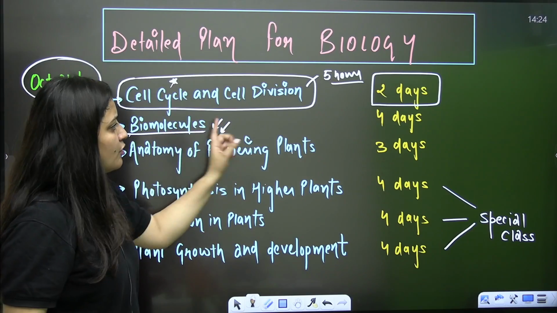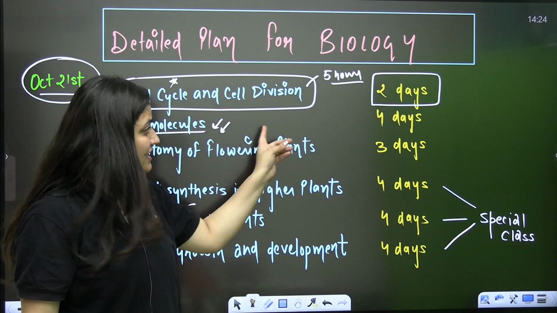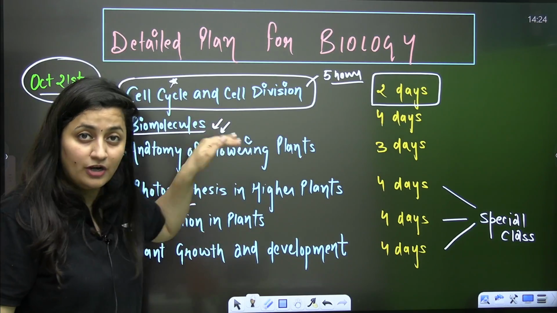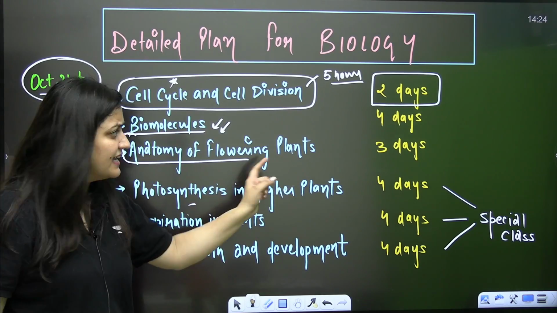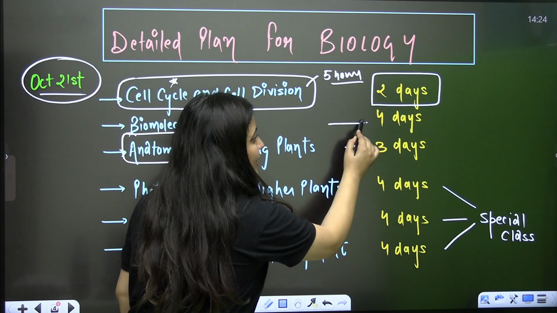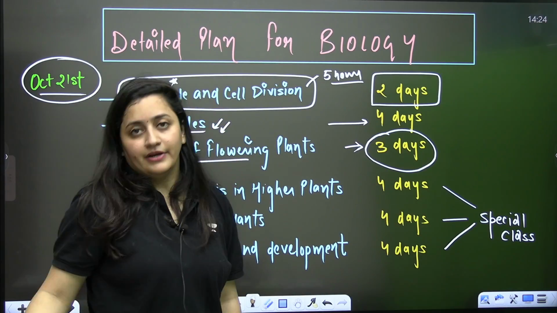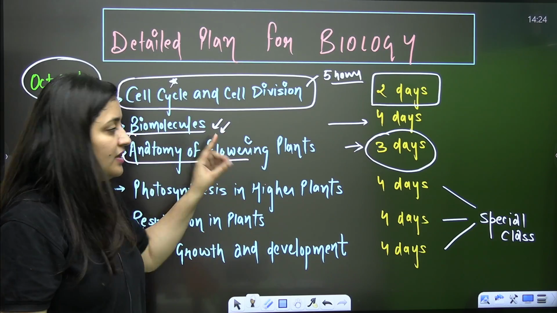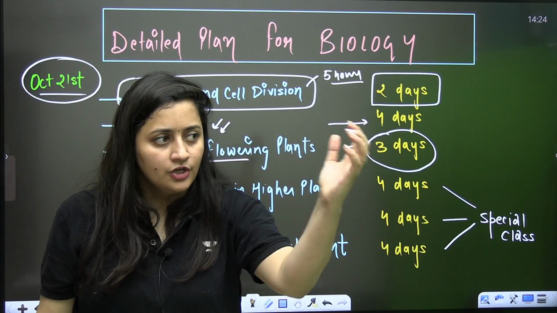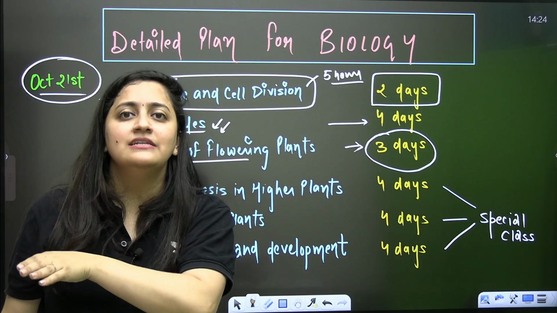After this, go for the biomolecules. 4 days are sufficient. You can find my lectures again on the biomolecules on this channel. Then anatomy of flowering plants, again 3 days. Some students find anatomy difficult. As per them, there is a lot to remember. No, for anatomy, if you understand the tissue, you just need to remember a few points.